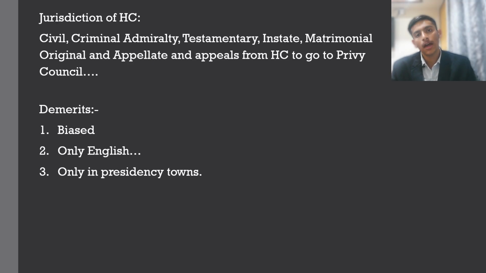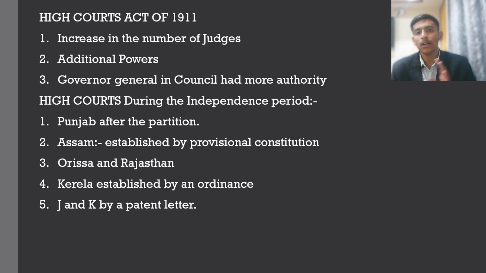But then the High Courts Act also got an amendment, or another High Courts Act was passed in the year 1911 itself. So after a 30, 35, 40 years gap, this High Courts Act was passed in 1911. Basically what it did was increase the number of judges for speedy disposal of cases or quick justice. Then again, additional powers were given.